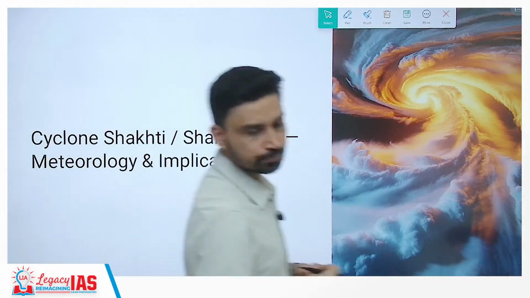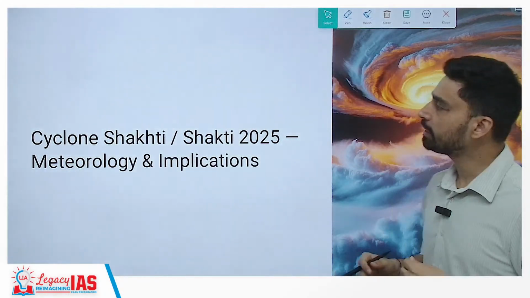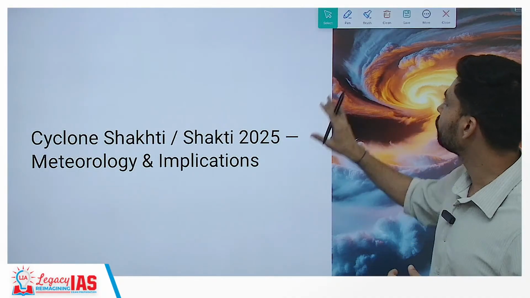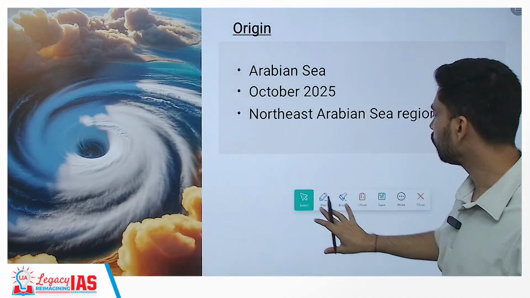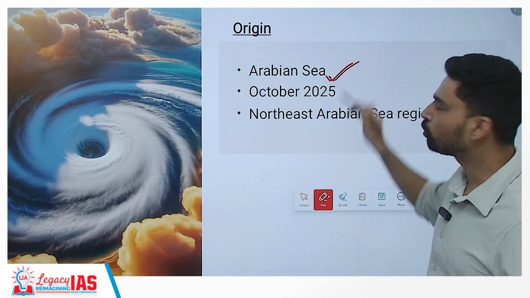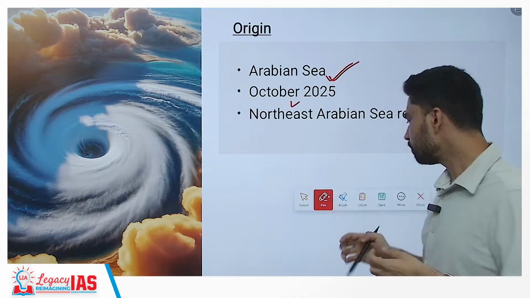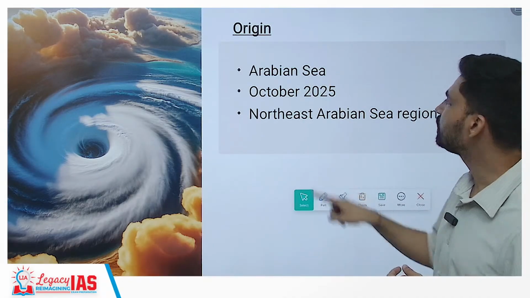The third topic that we have to understand here is Cyclone Sakti. Sakti basically originated in the Arabian Sea. If you look here, the origin point of the tropical cyclone was the Arabian Sea, in the month of October 2025 itself. More specifically, it originated in the northeastern Arabian Sea.